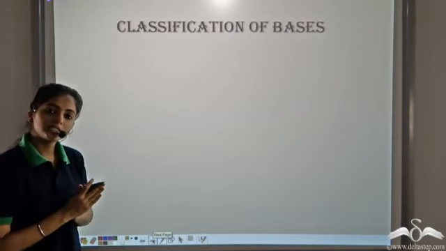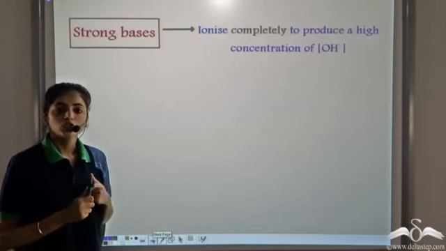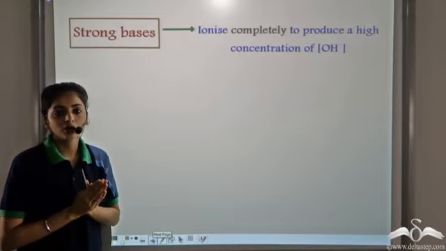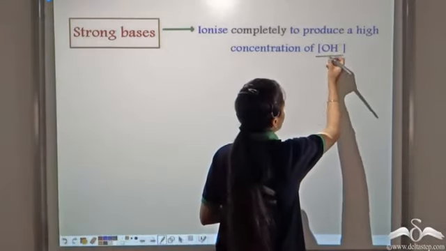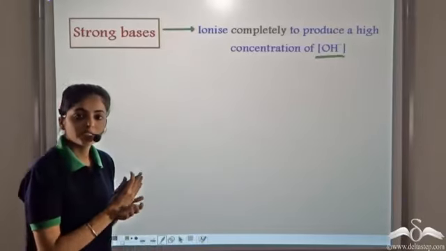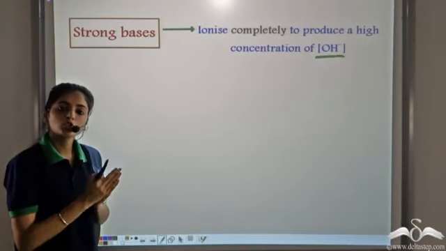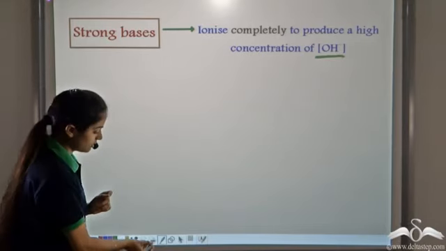So like acids, we have the classification for bases as well. Strong bases are those bases which completely ionize to produce a large concentration of OH minus. Since bases in aqueous solution form OH minus ions, the strong bases are those which completely ionize.